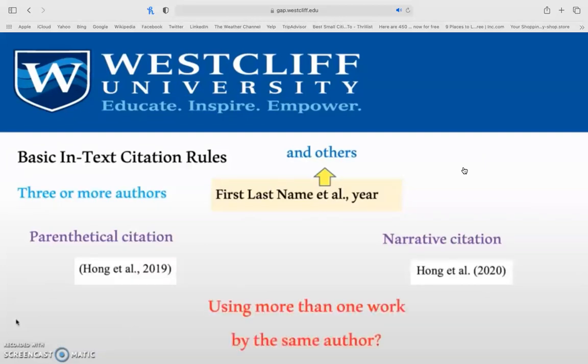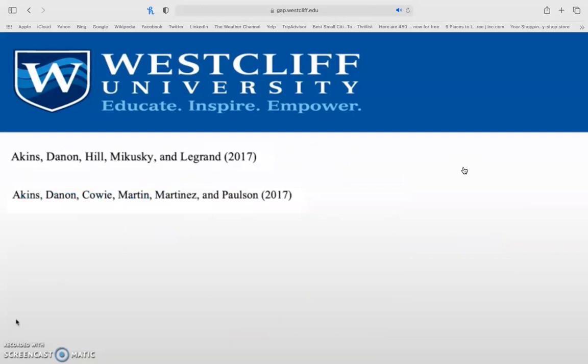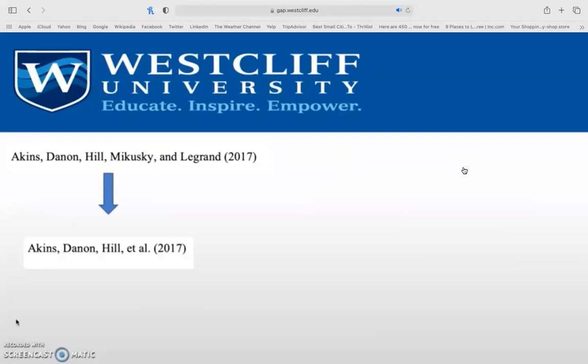Now, the question then becomes, what if I'm using a work by the same author, more than one within a paper? So an example could be this. These are 2 references that I want to use in an assignment. But you'll notice that Akins and Dannon are both included, and they are both starting out that reference. The year is also the same. So technically, the in-text citation for both of them would be Akins et al. However, to avoid ambiguity with this, you would need to list the authors that are the same. So Akins and Dannon are the same.